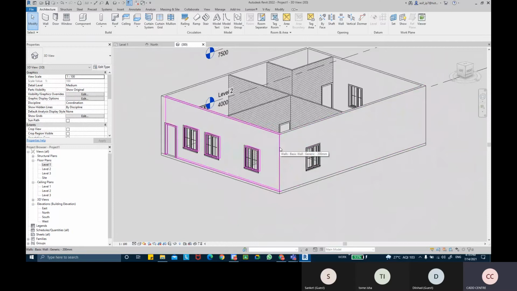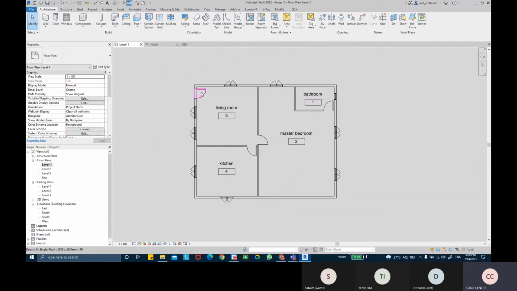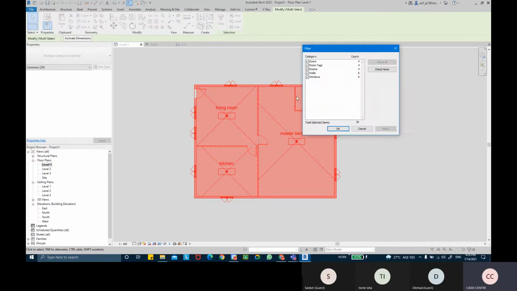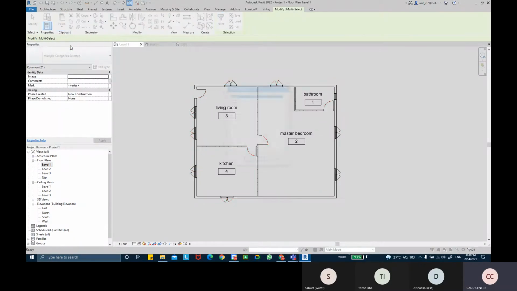And I just wanted to copy it to the top level as well. So I'm going to come to the level, select all of these, use the copy command, and paste it on the upper level. Now I'm unable to copy this because the room tags are also being selected. I don't want those to get selected, so the room tags won't get copied. So now we can copy this, align to the selected levels, and paste it on the second level.